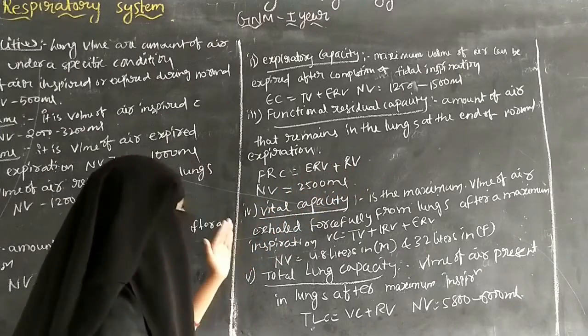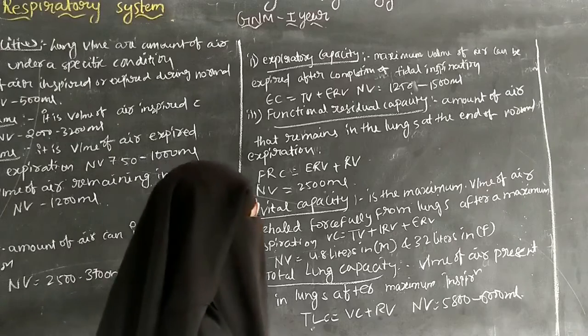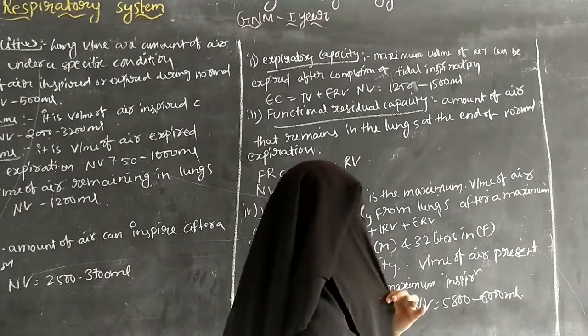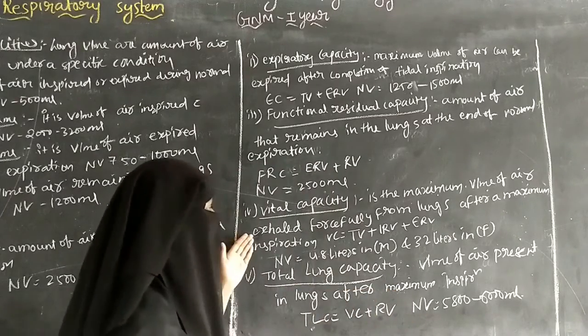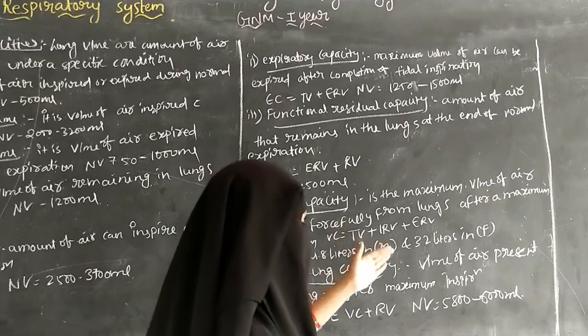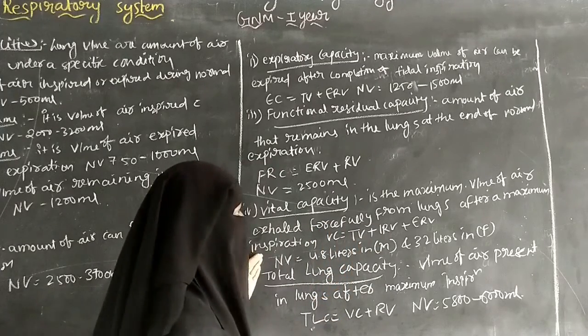Next one is vital capacity. Vital capacity is the maximum amount of air that can be forcefully exhaled from the lungs after a maximum inspiration.